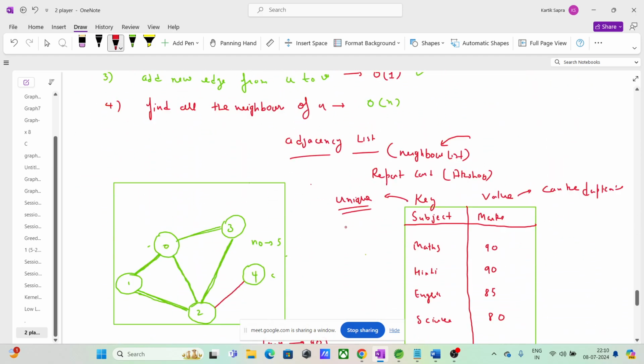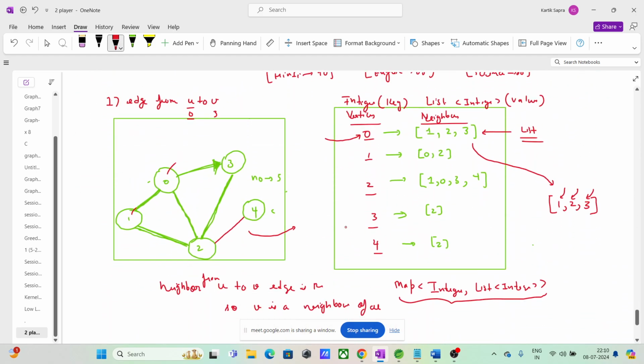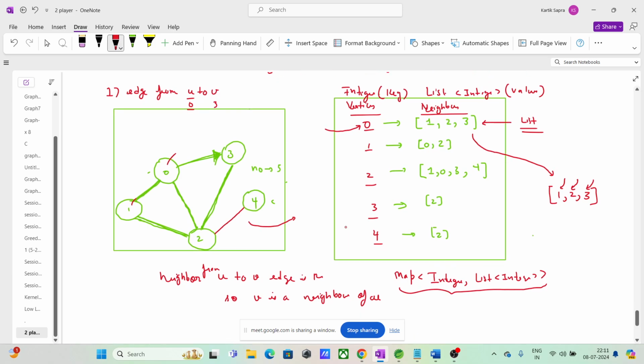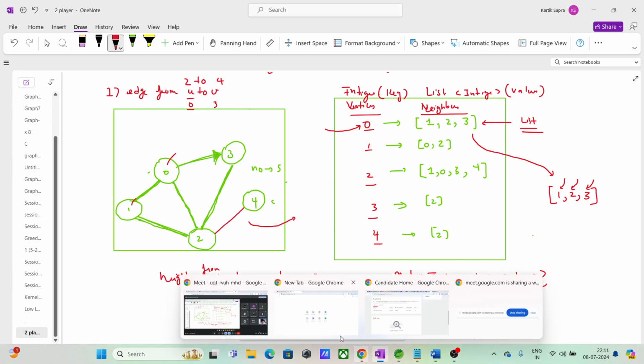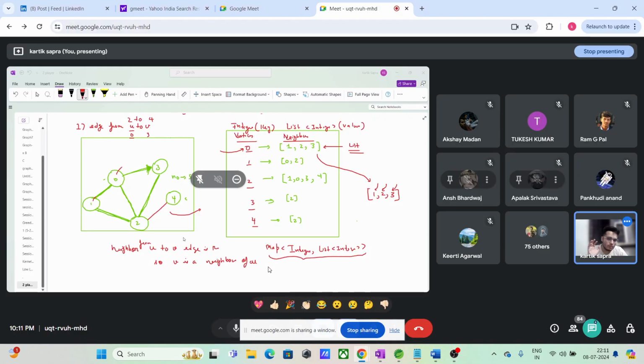But guys, this is not an adjacency matrix. This is a hash map. This is a map. So if you have to check if there is an edge from 2 to 4, basically you are checking whether 4 is a neighbor of 2. Yes or no, guys? Is 4 a neighbor of 2? You are checking this. Yes or no?